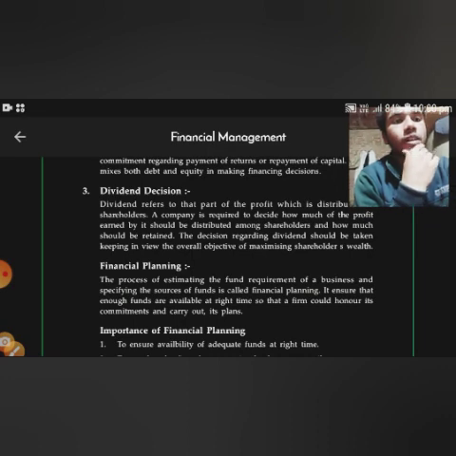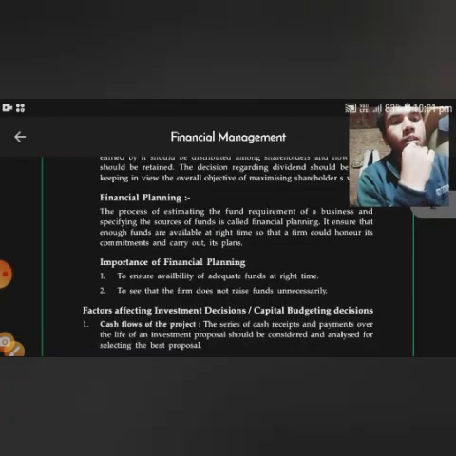Financial planning. What is financial planning? Financial planning is estimating the fund requirement of a business and specifying the sources of fund. It ensures that enough funds are available at the right time, so that a firm can honor its commitments and carry out its plan. Now, what is the importance of financial planning? To ensure availability of adequate funds at the right time, and to see that the firm does not raise funds unnecessarily.